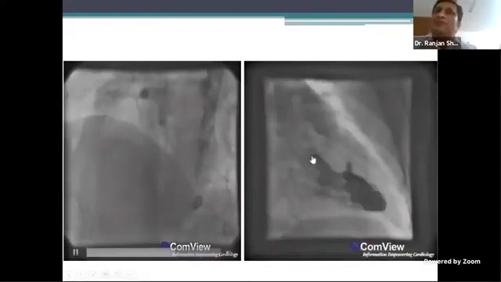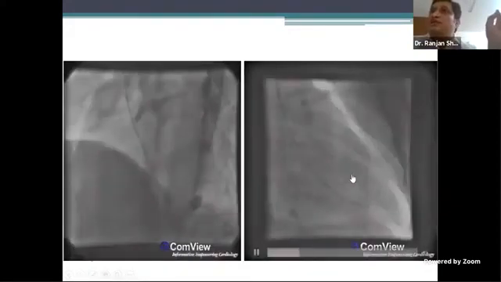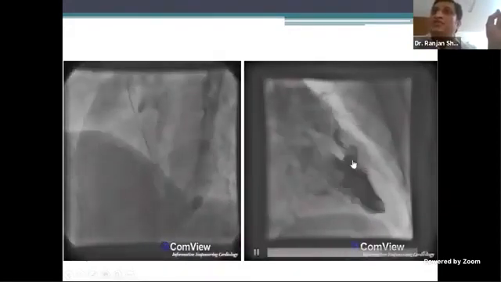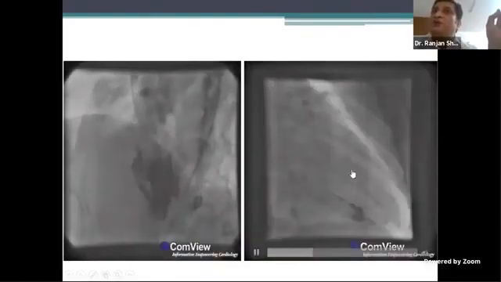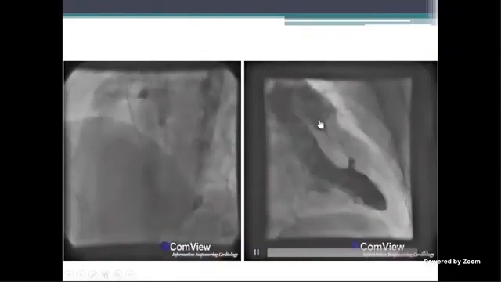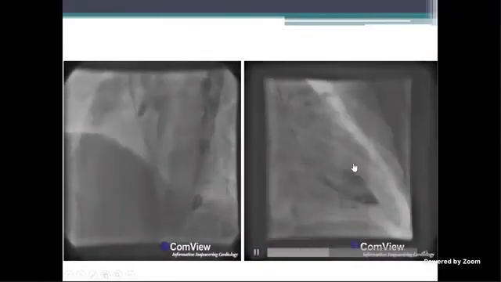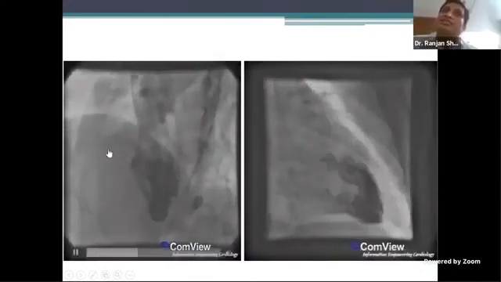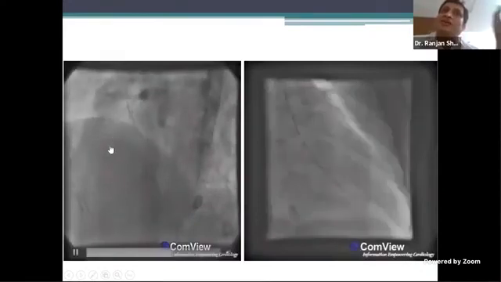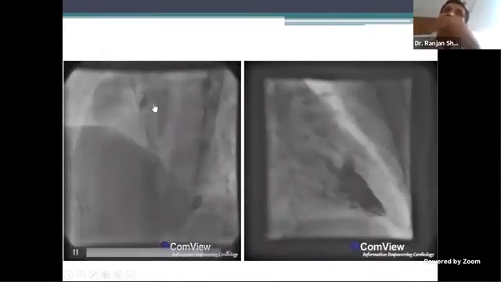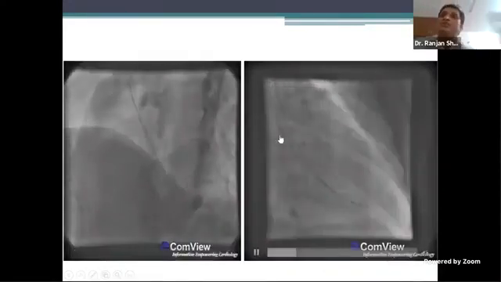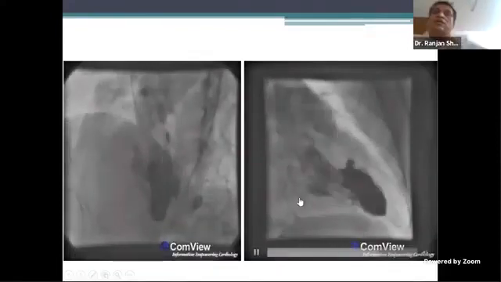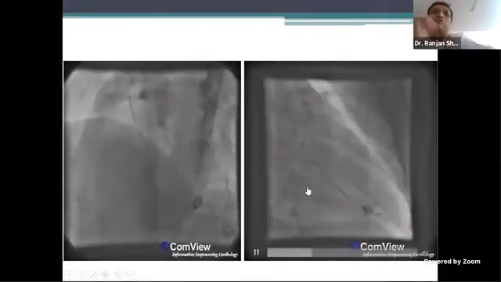Whereas the same person's angio now in RAO 30 shows that there is a VSD and the blood is now predominantly going to RVOT and then PA. In this view, you are able to measure the VSD. Here, you are not able to measure. You're just seeing some dye somewhere. But here also what you see is that quickly the PA is filling even before the chamber. So this is an outlet VSD. This is our outlet VSD.